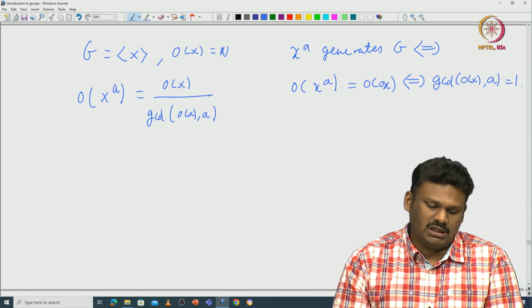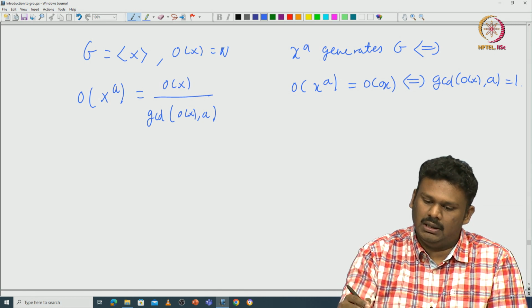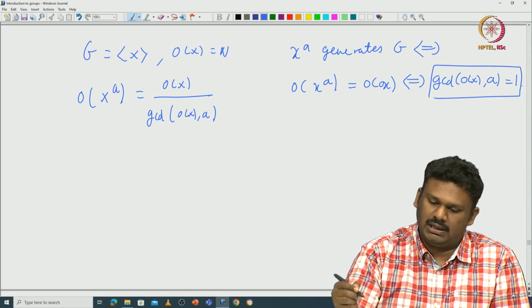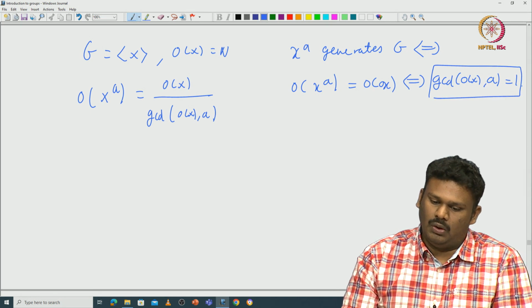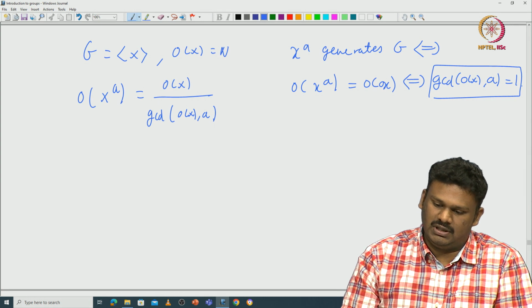Any element of G must be a power of x, so this last characterization gives you how to get all possible generators of G.